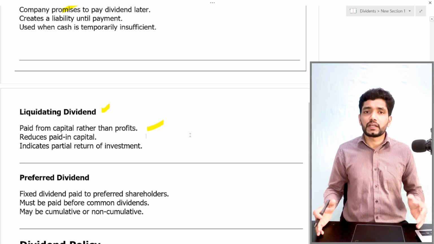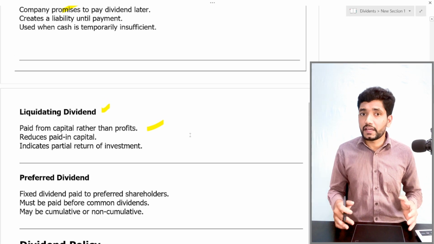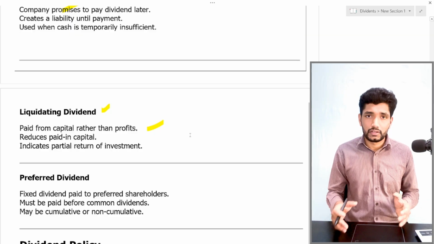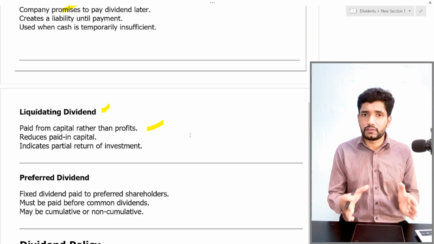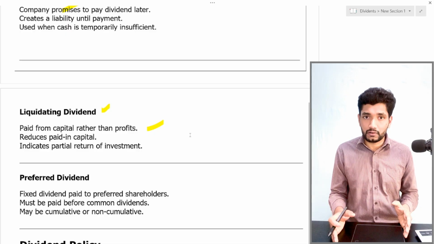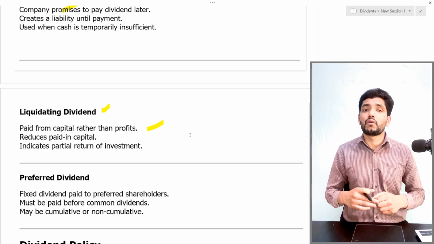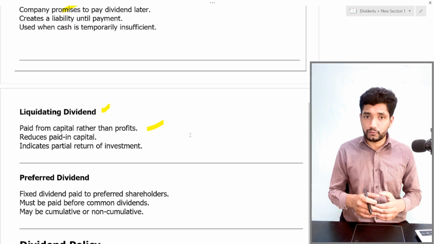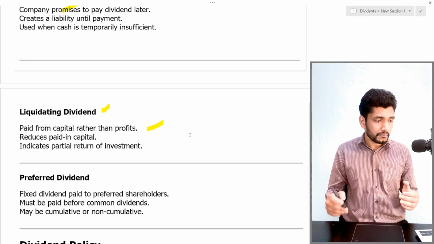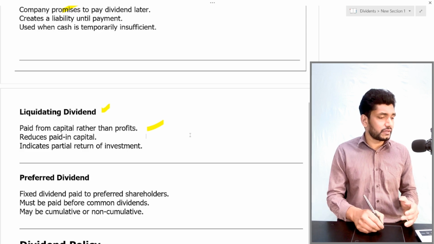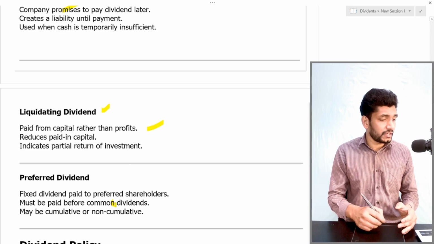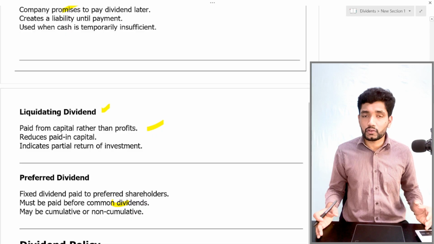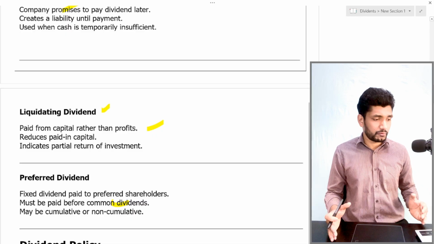Then the preferred dividend. Preferred dividend means a dividend paid to preferred shareholders. What are the characteristics of preferred shareholders? They get preference over the payment of dividend and repayment of initial investment. So the preferred dividend must be paid before the common dividend, and may be cumulative or non-cumulative based on the type of preferred stock.